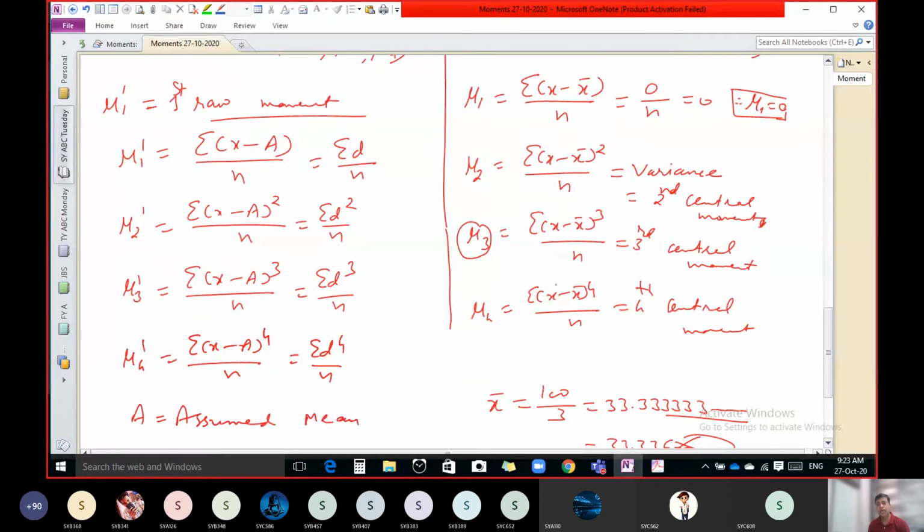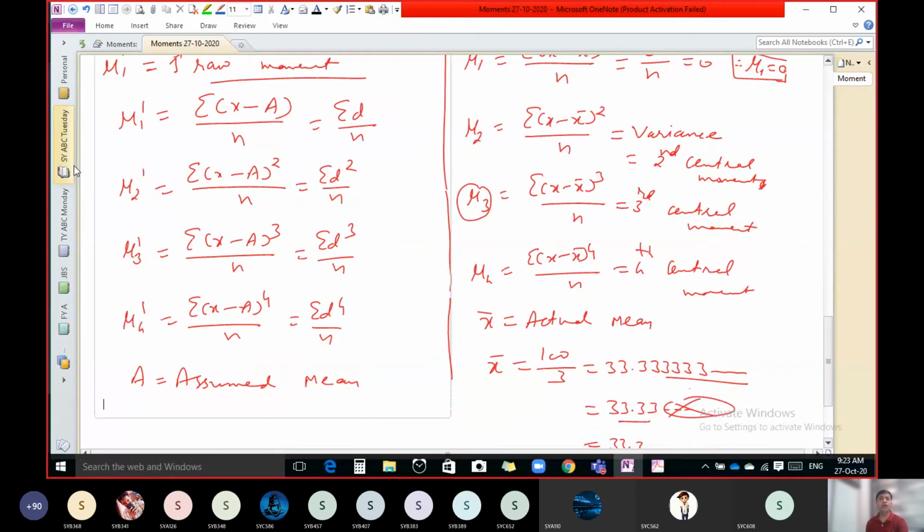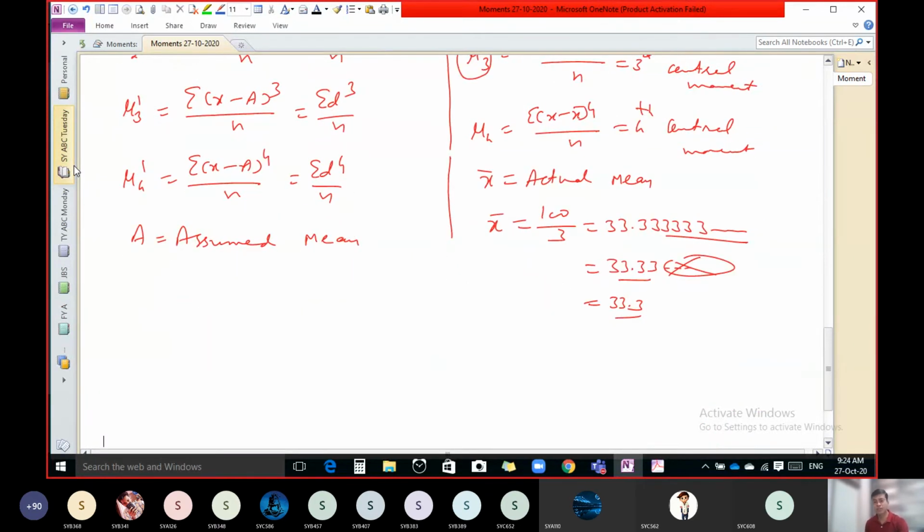And here we have to use actual mean. X bar is actual mean and a is assumed mean. So if we use assumed mean, then it is known as raw moments, and if we use actual mean, then it is known as central moments. So now the question is, why we have to calculate raw moments?